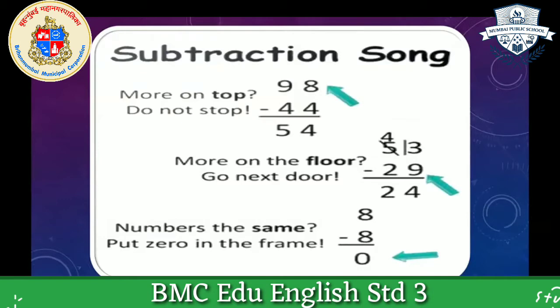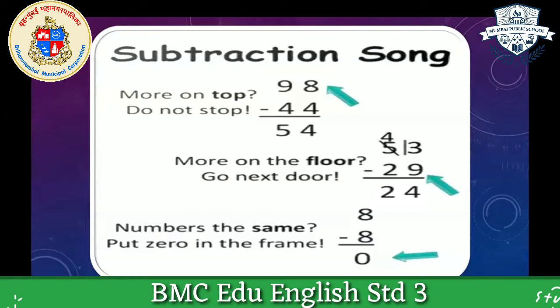You can see here at the unit place there is a 3 and from 3 we cannot subtract 9. So we have to go towards the next number, towards the tens. On the tens place there is a 5 and from 5 we will take 1 to the unit place and now we are having here 13. From 13 we can minus 9. So this is the second stanza that tells us more on the floor, go next door.